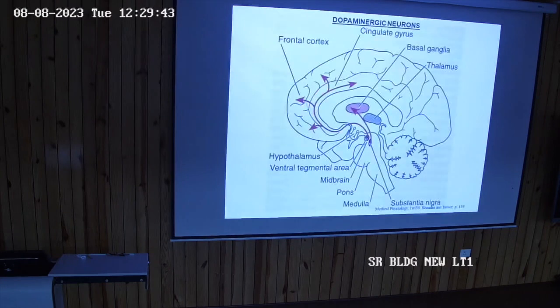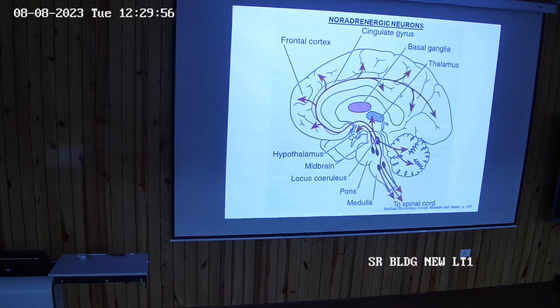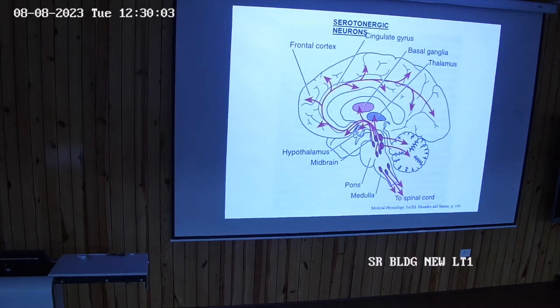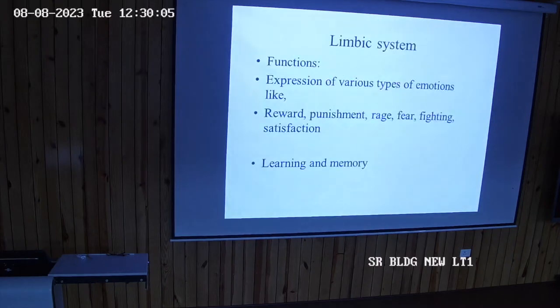Okay. So this is the direction and the flow of dopamine. ओके, जो भी न्यूरोट्रांसमीटर डोपामिन जहां जहां से रिलीज हो रहा है, ये उसका सर्किट है for how it is acting. Okay, so this is noradrenergic neurons which are present in limbic system. Serotonin. Now functions: expression of various types of emotions like reward, punishment, rage, fear, fighting and satisfaction, learning and memory.